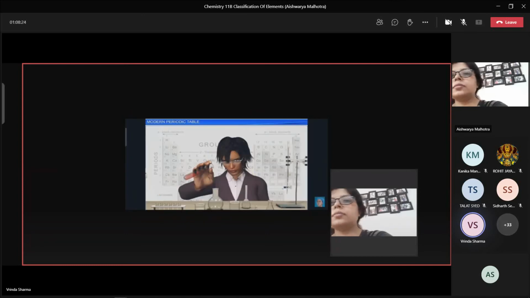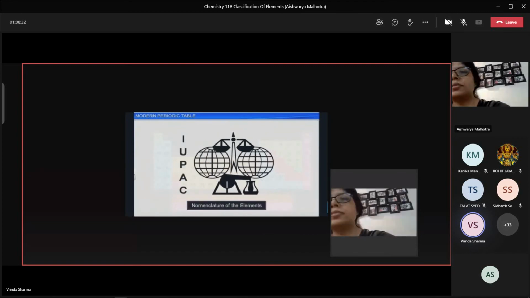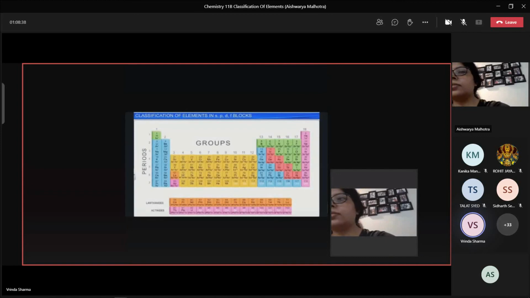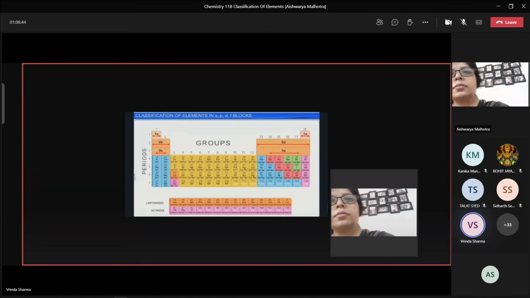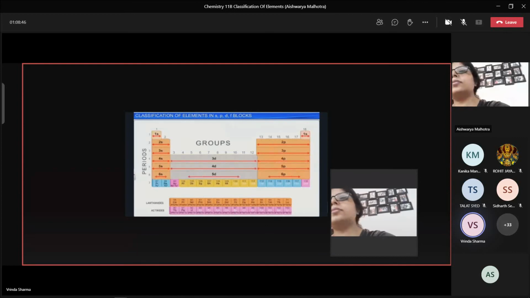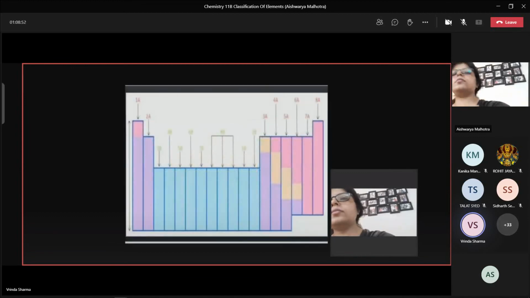Now, have you ever wondered how do we deal with the nomenclature of newly discovered elements? Well, IUPAC is the organization that deals with this matter and avoid any confusion. While positioning the elements in the periodic table, we should keep in mind that the number of valence electrons resemble the group number, and the highest main energy level occupied by the electrons of an atom corresponds to its period.